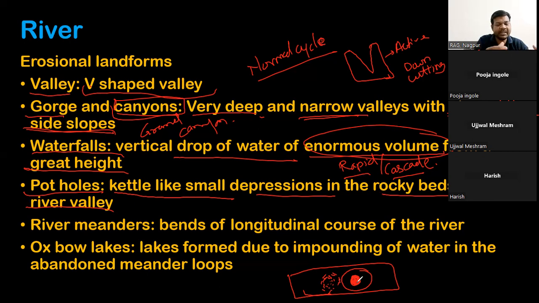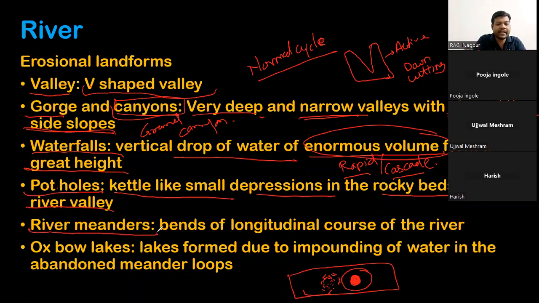When many potholes get clubbed together and form a very large depression, that will be called a plunge pool. These kinds of features are called potholes. If you get stuck in a pothole, it is very difficult to come out, because nobody can know the exact depth of the pothole. It can be several centimeters, or it can be several meters.